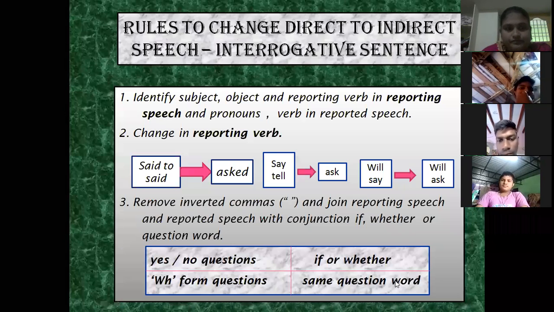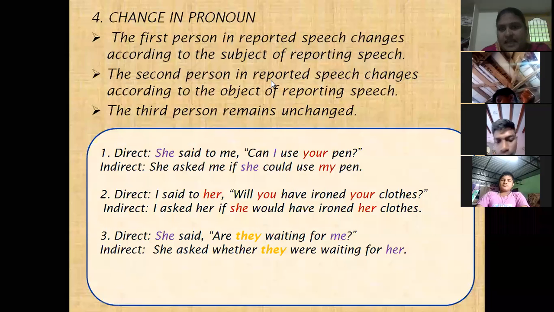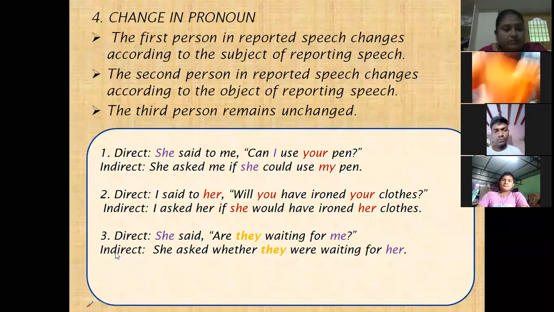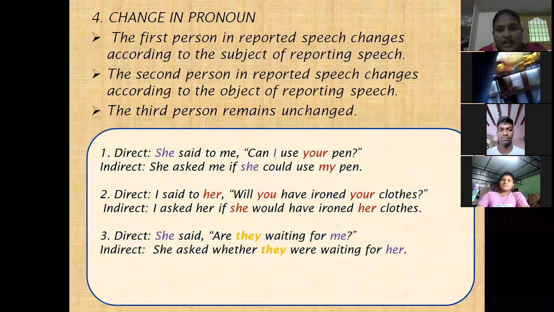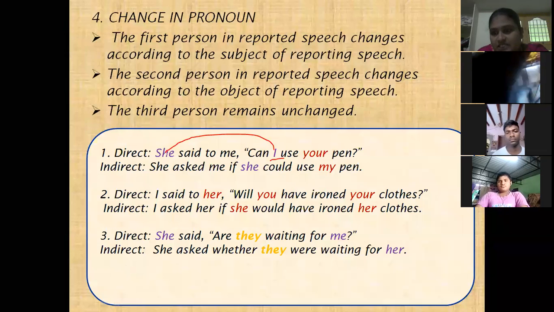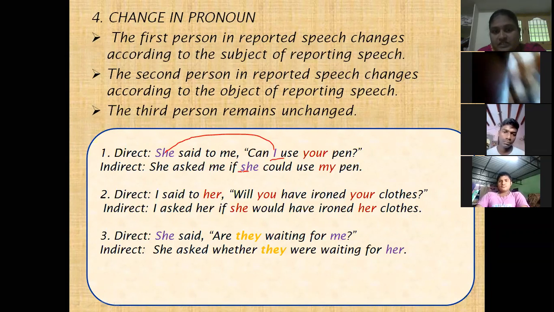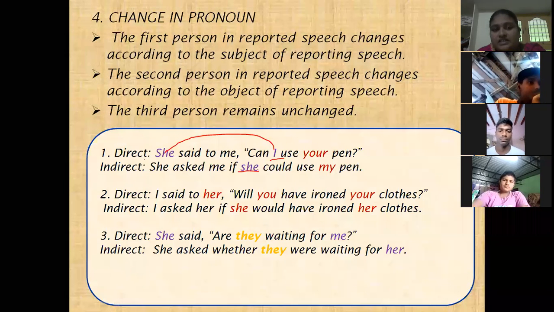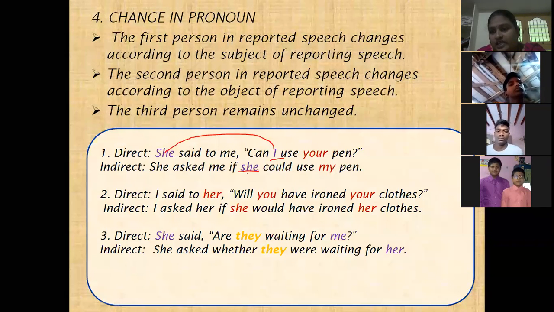Next, change in pronoun. This is the same for all types of sentences. The first person in reported speech changes according to the subject of the reporting speech. See, children, here I is first person, so it changes based on the subject. Here the subject is she. So when we change to indirect speech, it changes according to the subject, and here it changed to she.